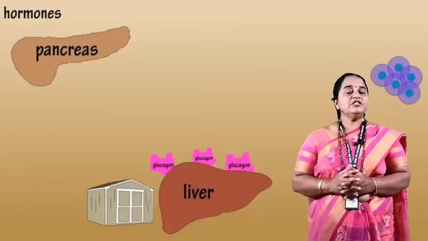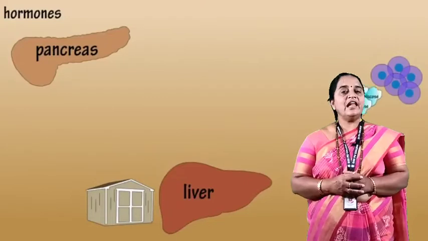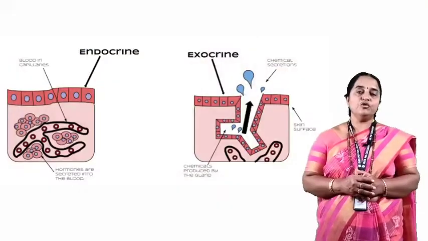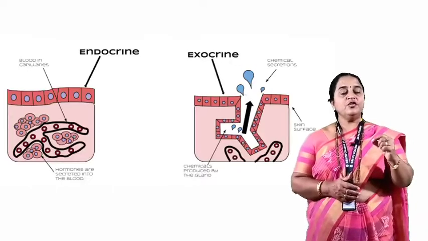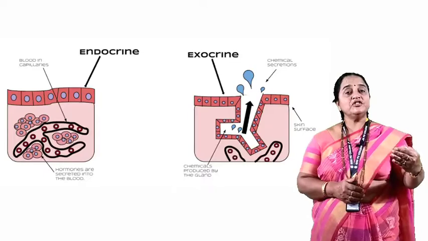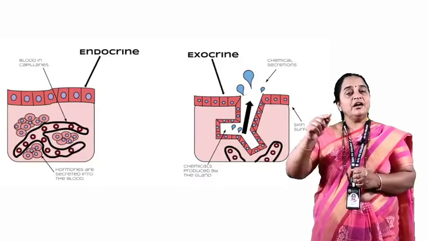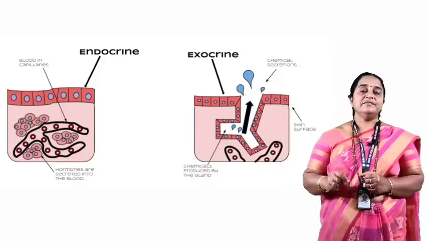Based on the secretions and the availability of the duct, the secretory units glands are classified into two groups, exocrine gland, endocrine gland. Exocrine glands have the ducts and they release secretions called enzymes which are secreted at the point of the requirement.